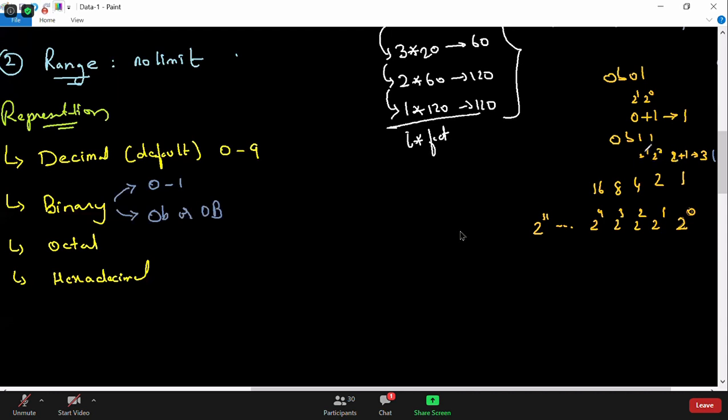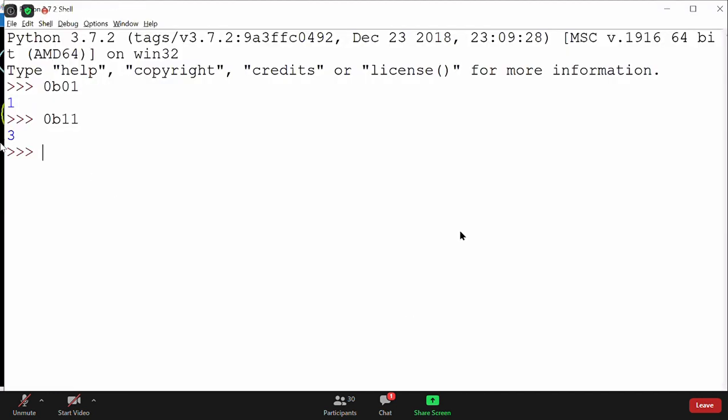Similarly, you take any binary, it will tell you the decimal equivalent for that binary. For example, if I take 0B1010, can you tell me what is the decimal equivalent for this binary? Very good, everyone says that it is 10. It will be 10 because 2 power 0 into 0, 2 power 1 into 1, 2 power 2 into 0, 2 power 3 into 1. So 8 plus 2 will give you 10.